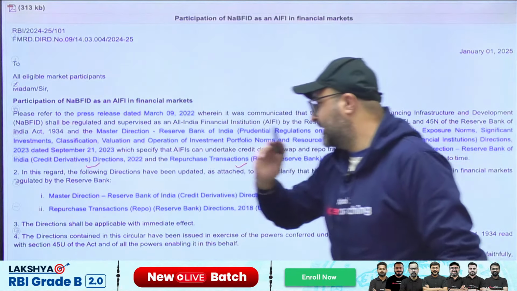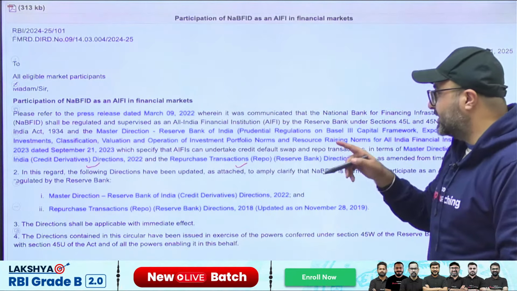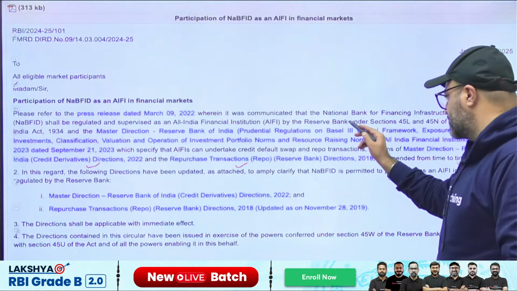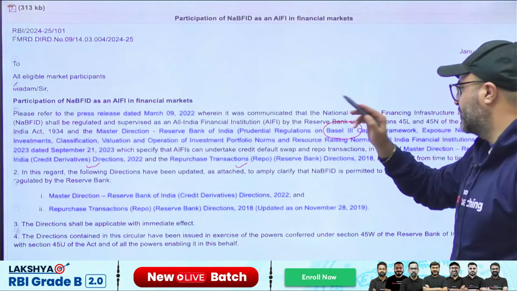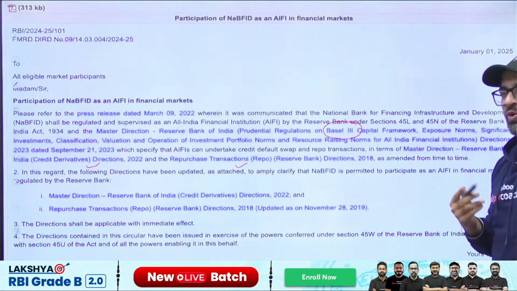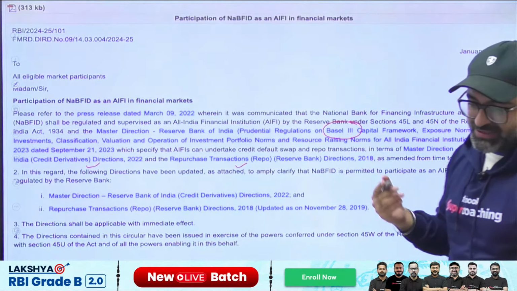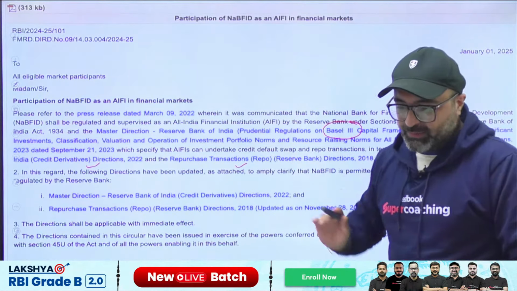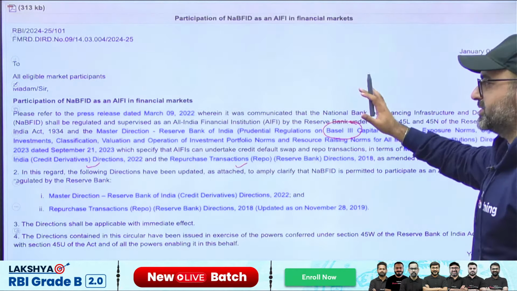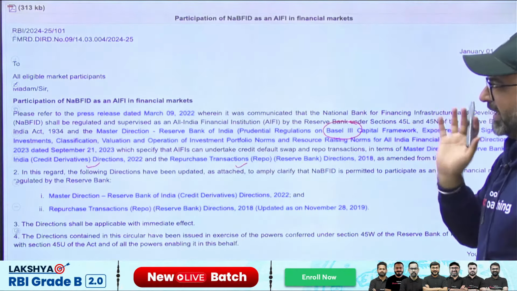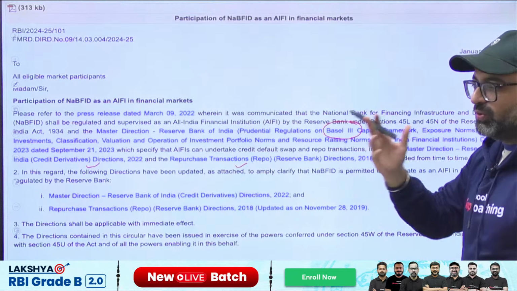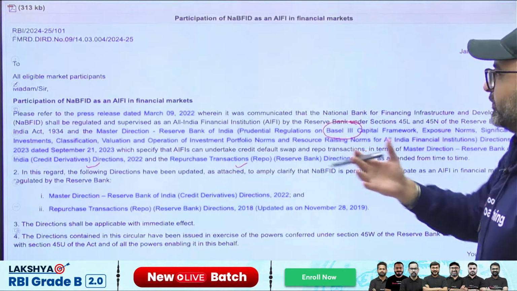But along with that, one thing is also mentioned, that this financial institute is also fulfilling the requirement of Basel III, that is Basel Norms 3. The moment you see this particular notice, what things do you need to understand and cover for your examination?